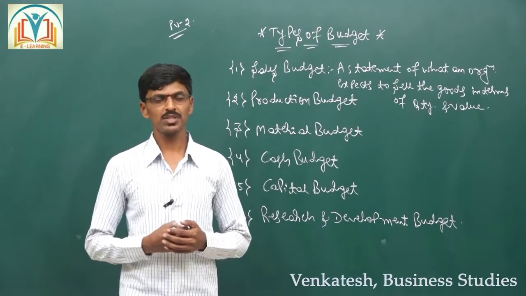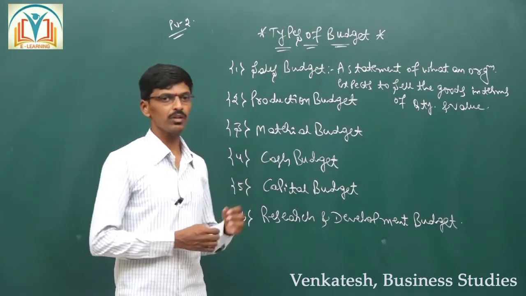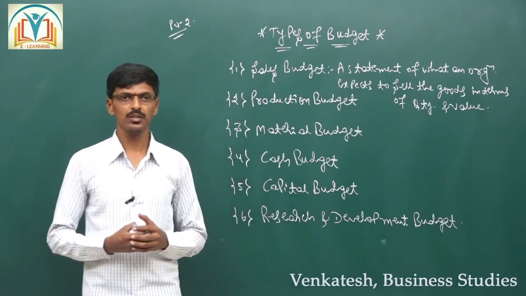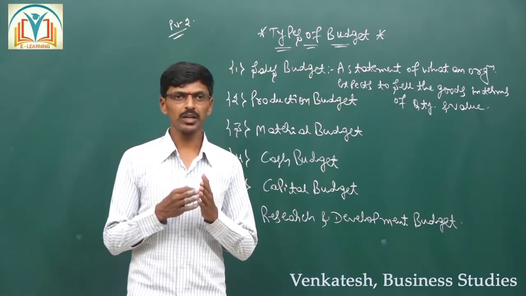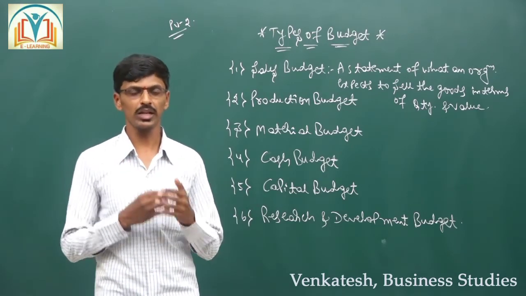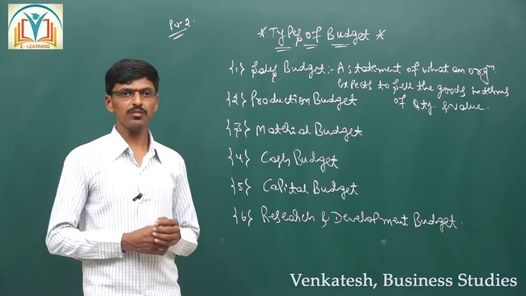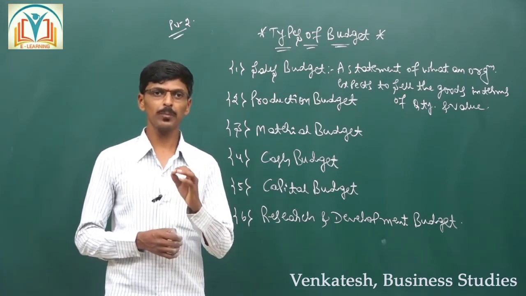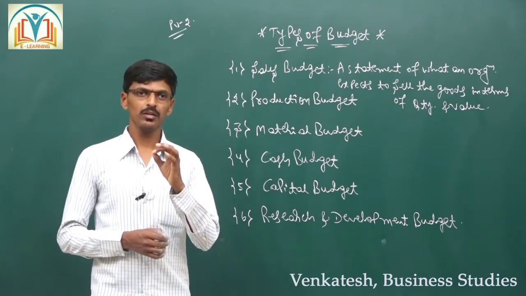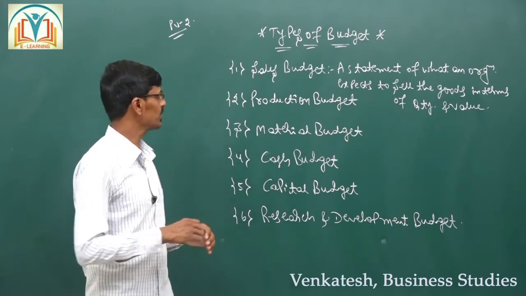The next concept in budgetary control is types of budget which are to be prepared by different departments in an organization. There are mainly 6 types of budget that are to be prepared by different managers in an organization.